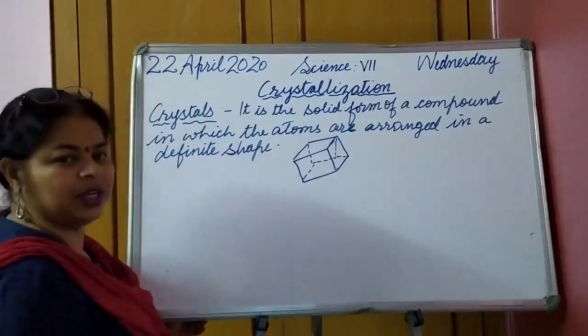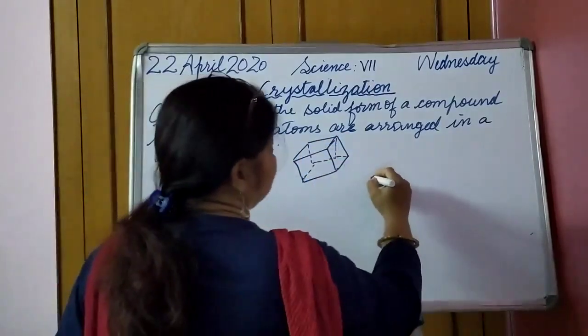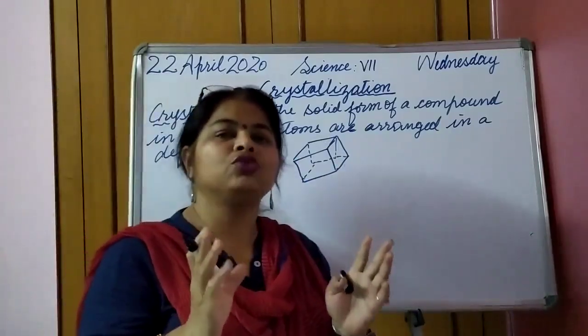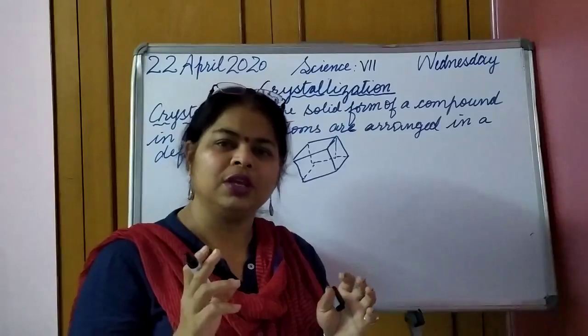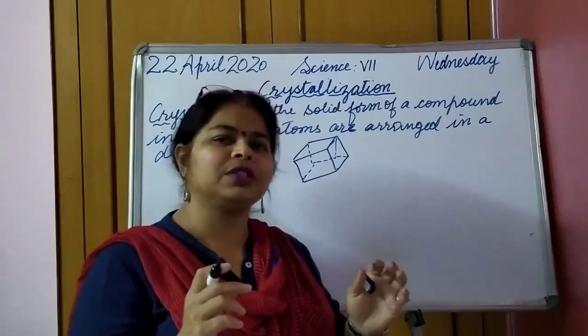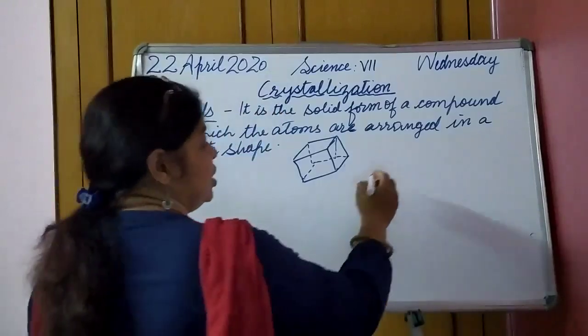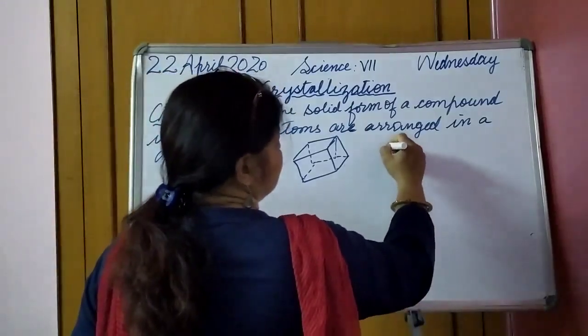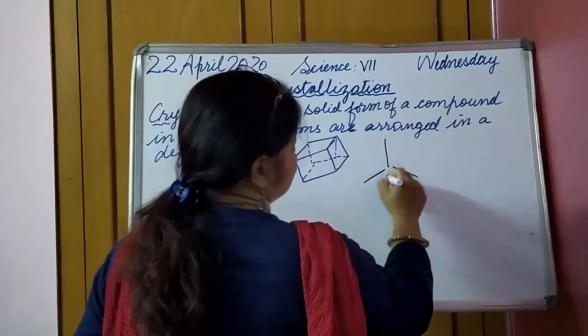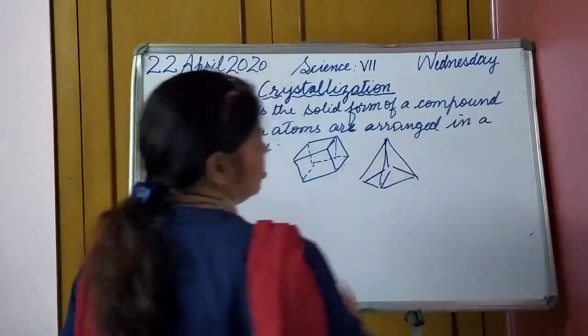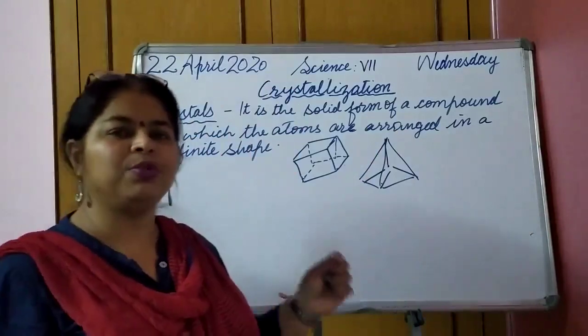In this way it can be arranged, or you might have learnt about the shape of the snowflakes, how beautiful it is. So that is also a form of crystallization, but it is not the crystal actually. Okay, so this also can be the shape of a crystal.